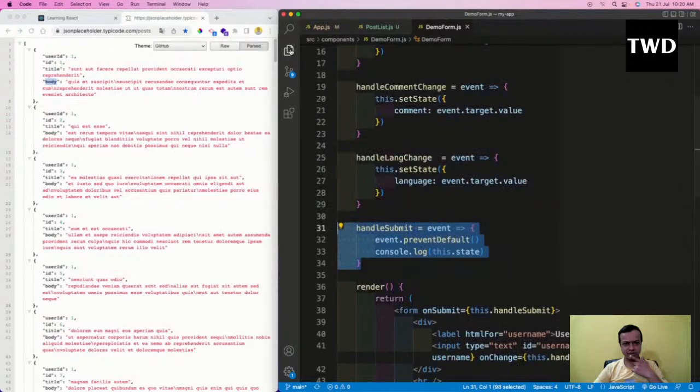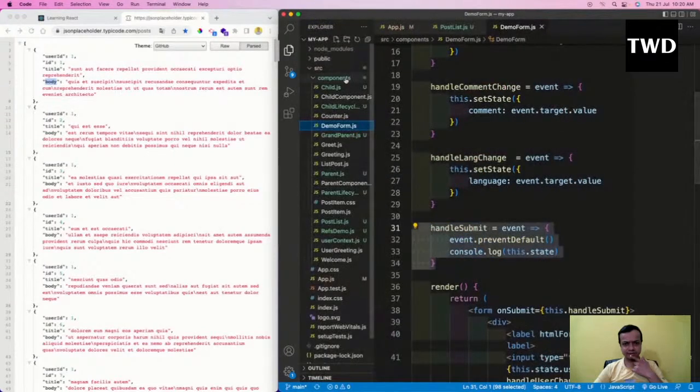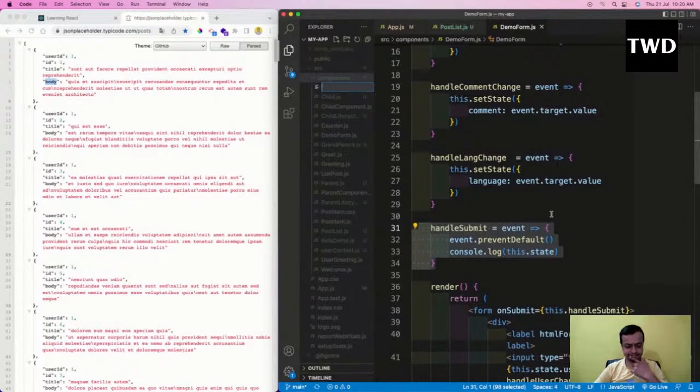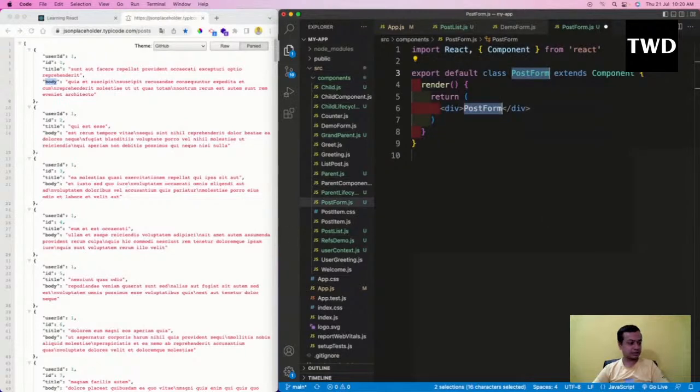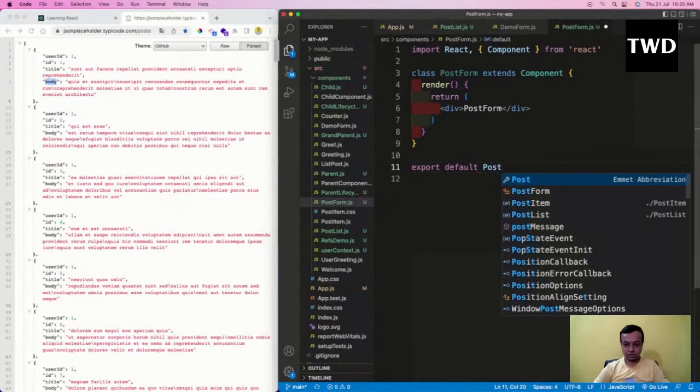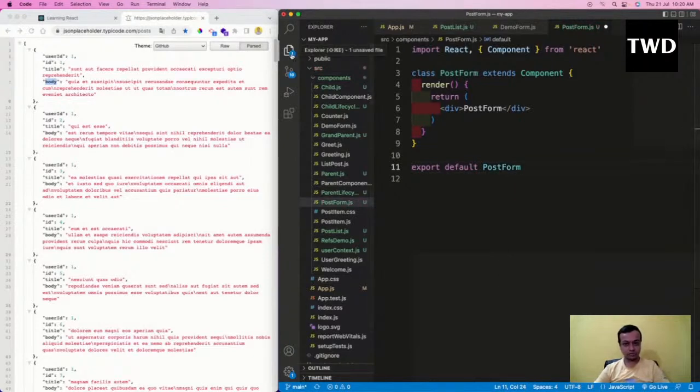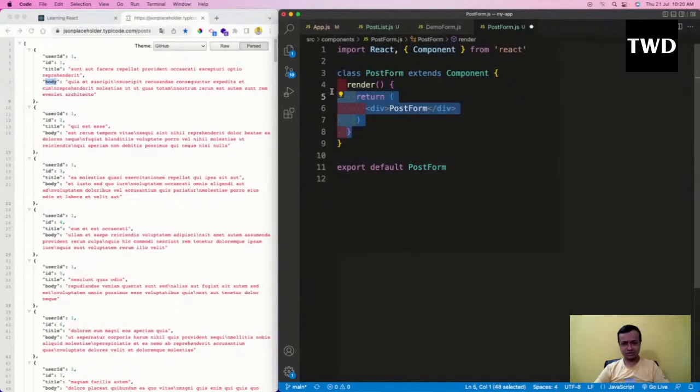Let us create a new form component, post form dot js, and rcc is there. Again, this is a very important code. Now I need to have a form, because when you send data to the backend, you need a form.